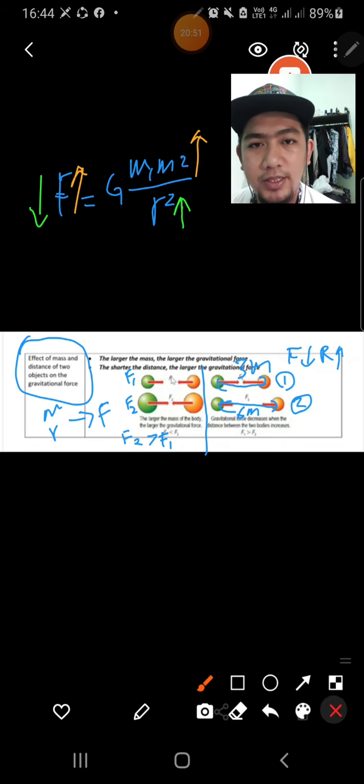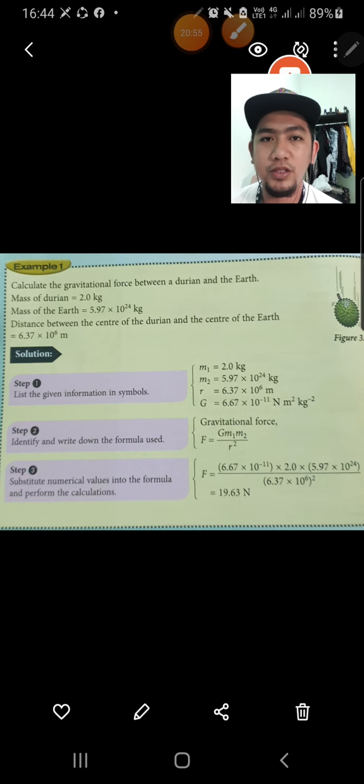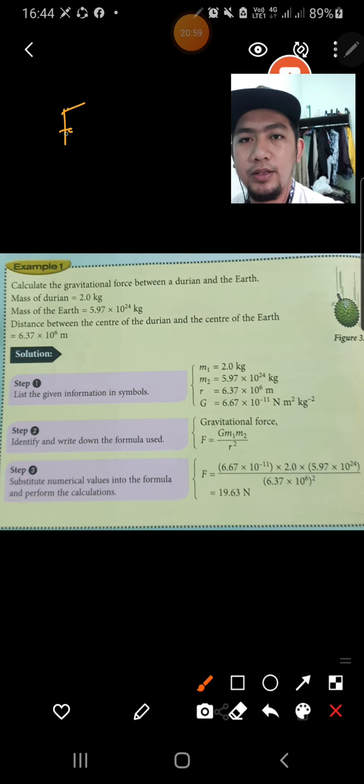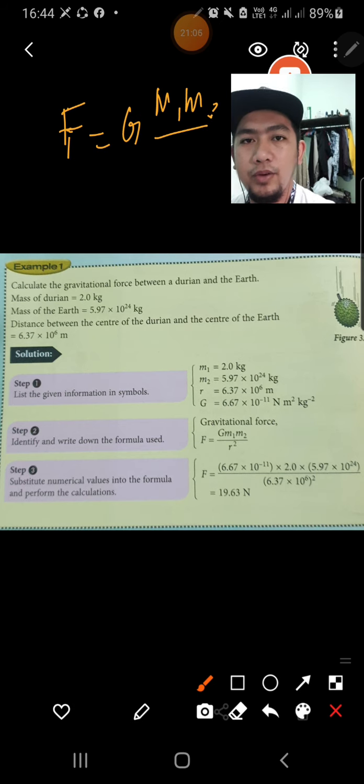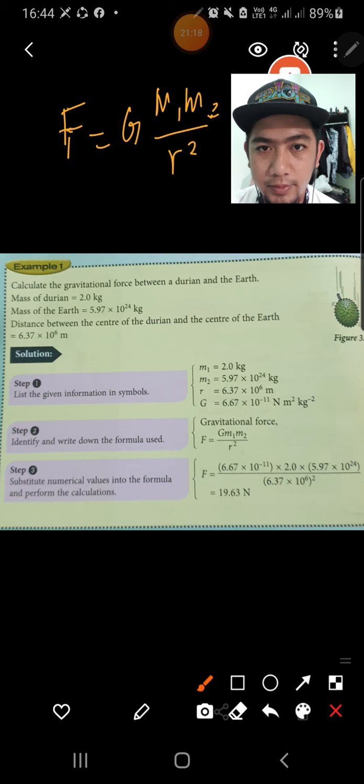So let's check the example of how to use the formula F equals G m1 m2 over r squared. Example 1: calculate the gravitational force, which means you need to find F, between a durian and the earth.